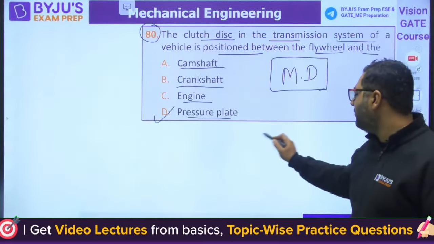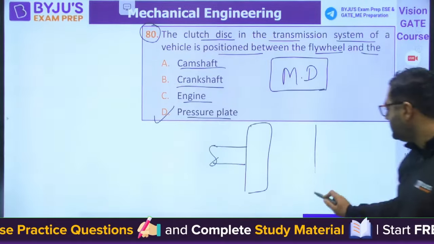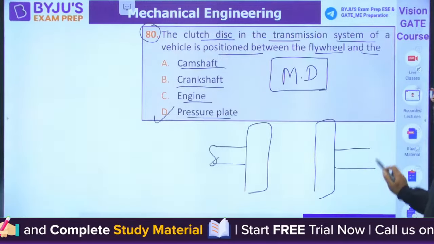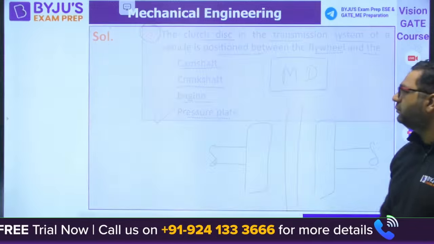So here is the flywheel, here is the shaft, and here is the transmission. In between is the pressure plate.